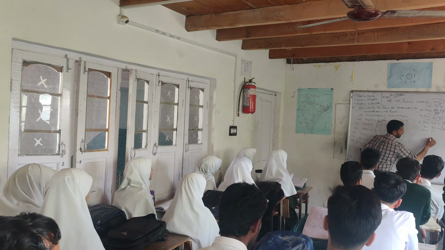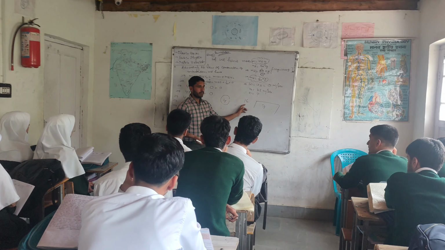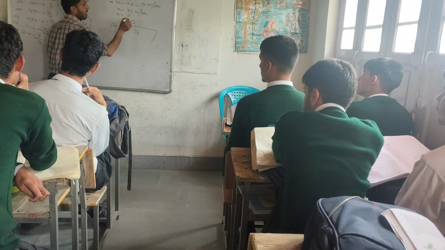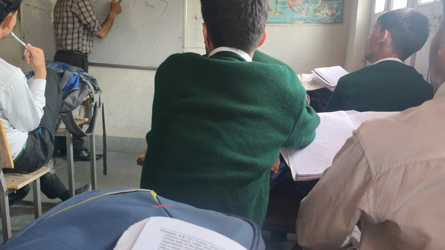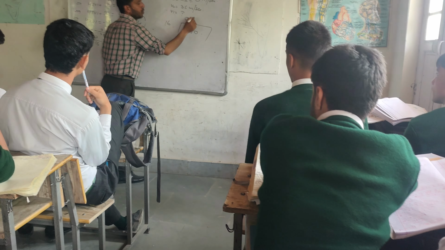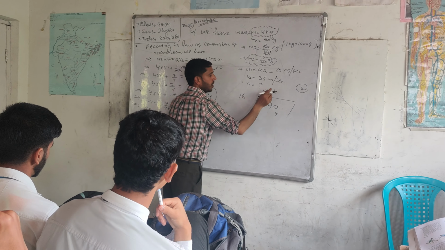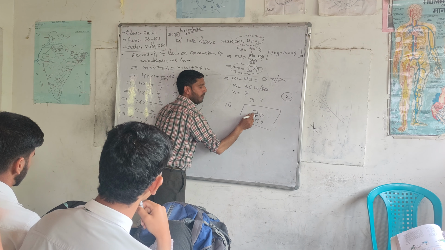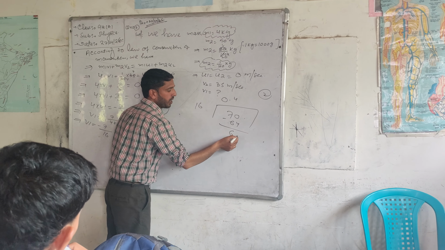So let me divide here. See, 7 is less than 16, which means first we will take 0. Now after this we will take a decimal point. Here will be 0. 16 into 4 is 64. On subtracting 70 minus 64 there is 6. This is less, so we will again take a 0.